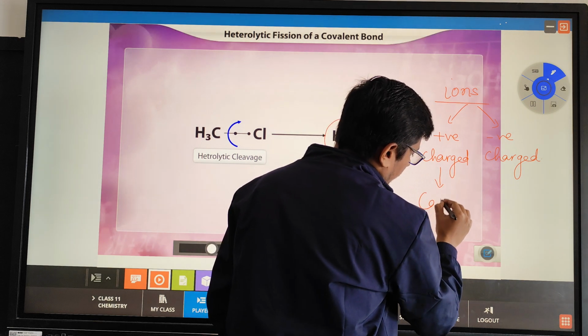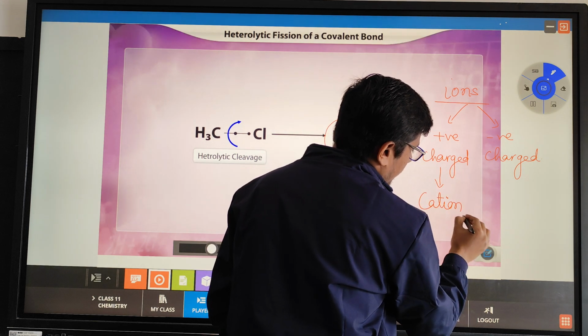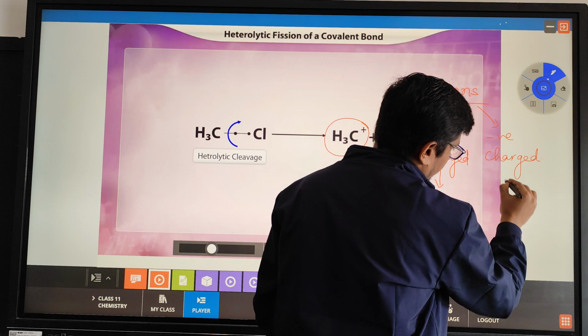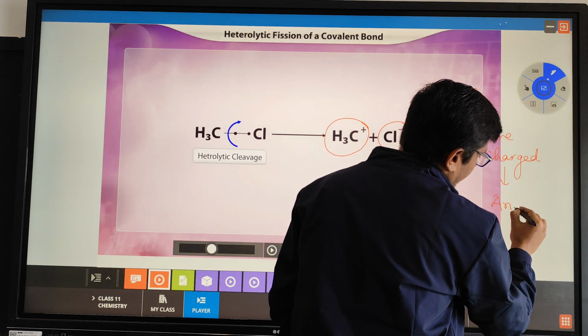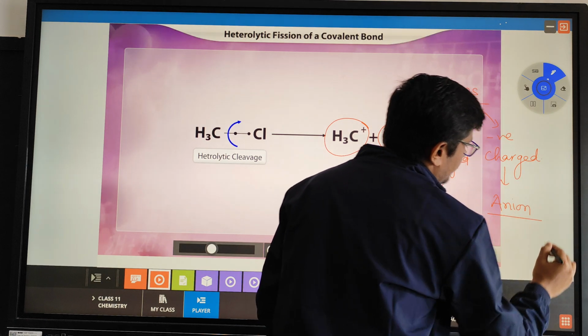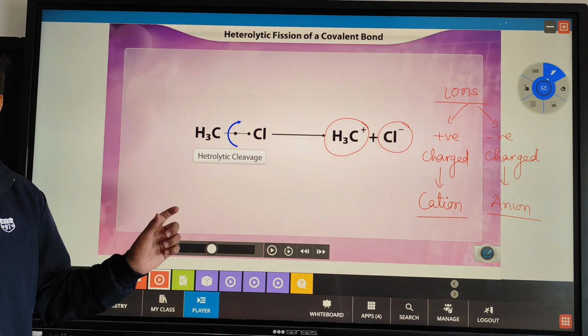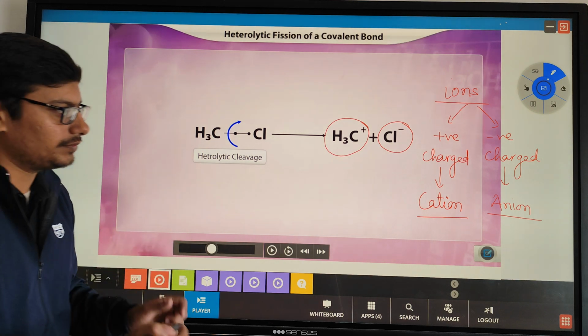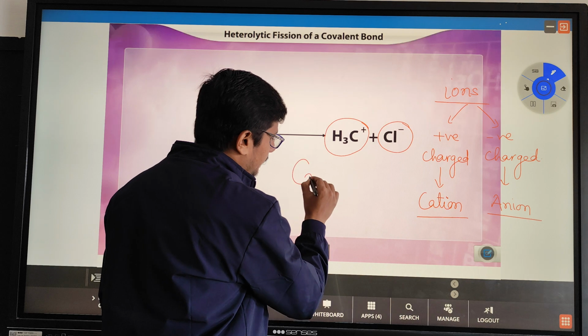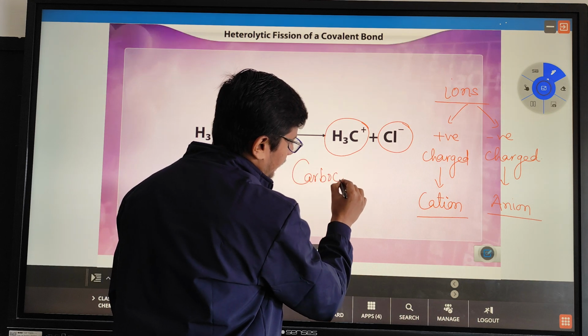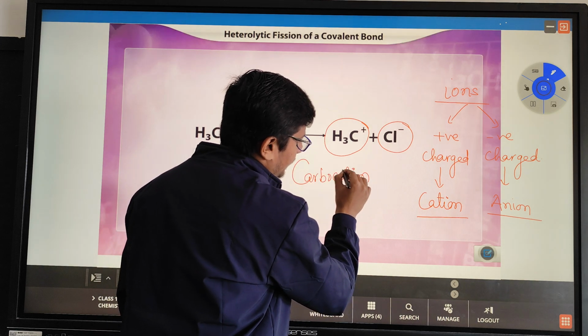Cation. And what do we call the negatively charged ion? Anion. So if we have a carbon which has a positive charge, what will we call it? Carbon plus cation. So it will be called carbocation.